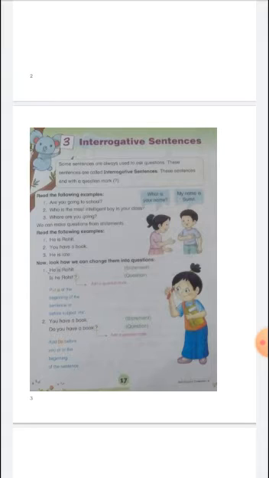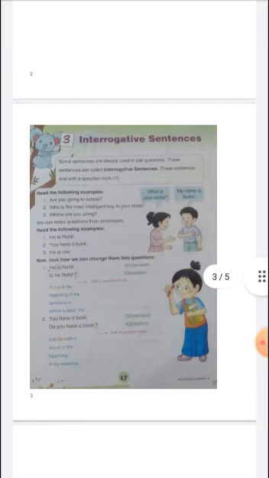Some sentences are always used to ask questions. These sentences are called interrogative sentences. It means those sentences which ask a question are interrogative sentences. These sentences end with a question mark. It means an interrogative sentence always ends with a question mark.